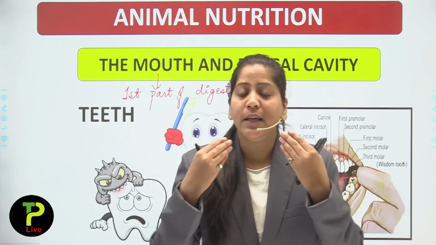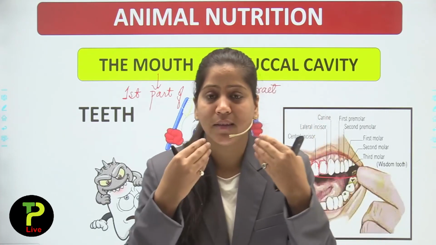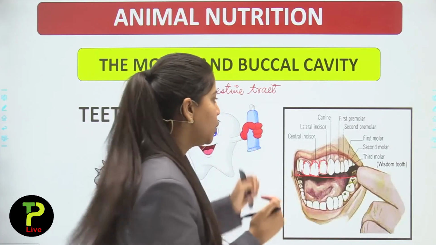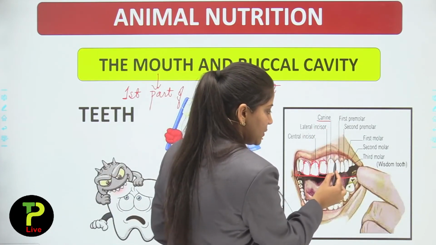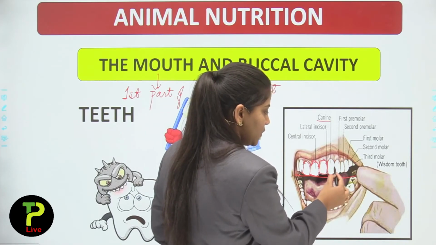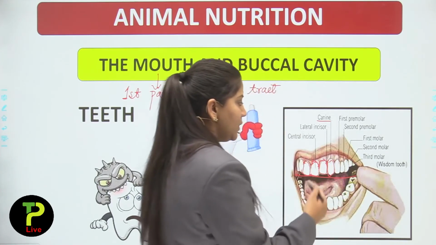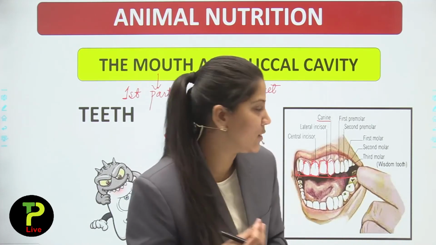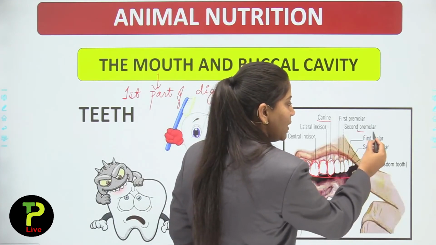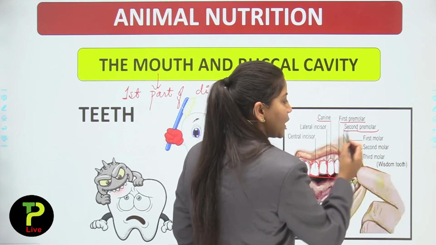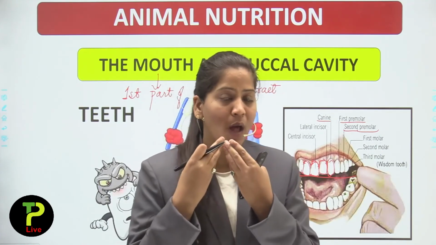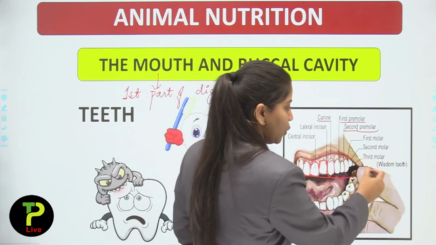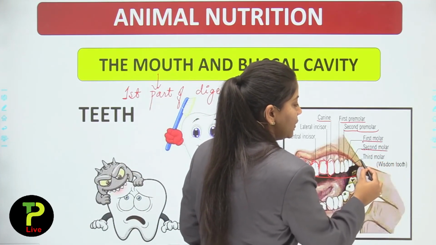The second teeth beside incisors, which are conical in shape or spine like, are known as canines. After canine, you have two big teeth which are known as premolars: first premolar and second premolar. After premolars, you have three teeth known as molars: first molar, second molar, third molar.